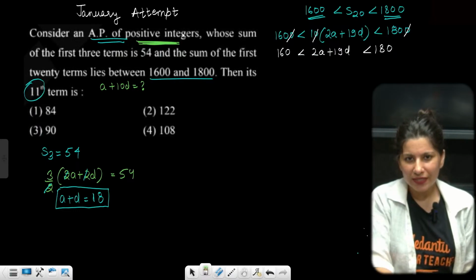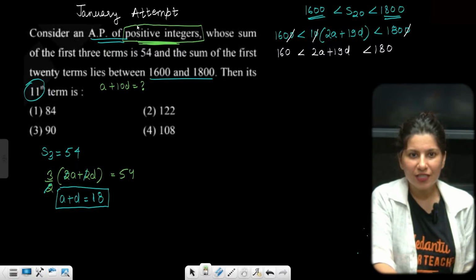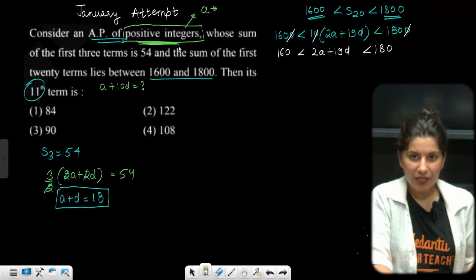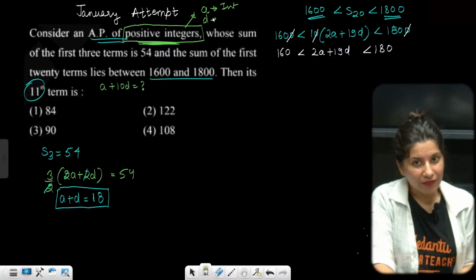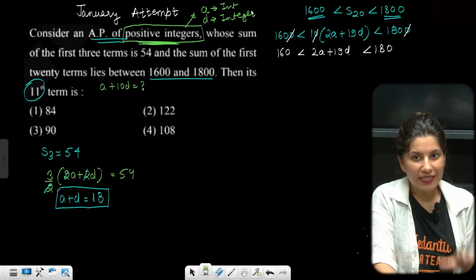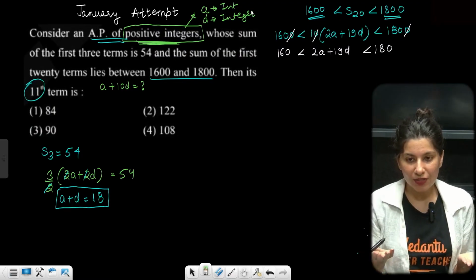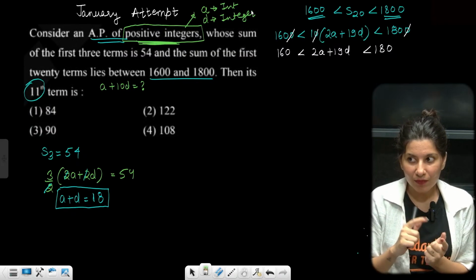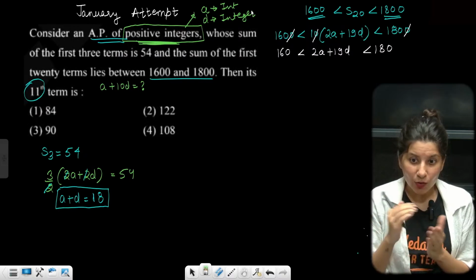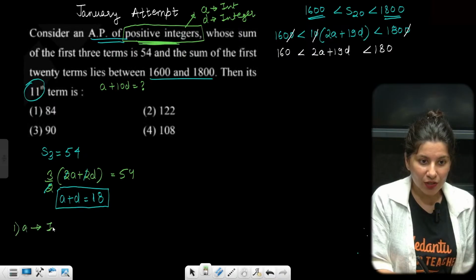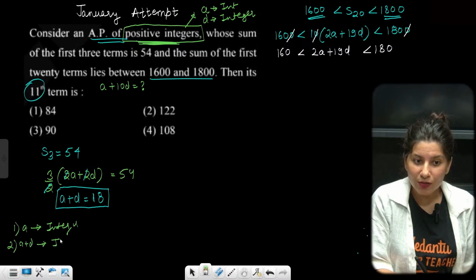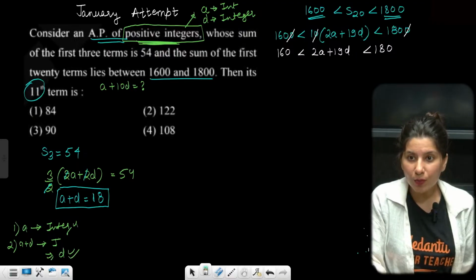Since it is an AP of positive integers, what does that mean? That A is an integer. The first term is an integer, ma'am, and the common difference should also be an integer. Otherwise, it will not happen. The very first term should be an integer, because all the terms should be integers. If the first term is an integer, then you add the common difference to get the second term. So first, A should be an integer. And second, the second term A plus D is also an integer. So what does that mean? That D is also an integer.